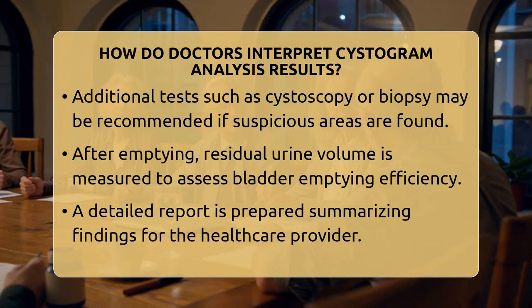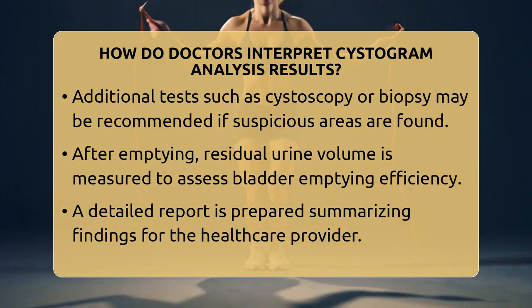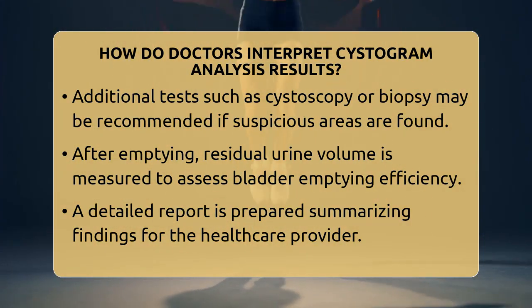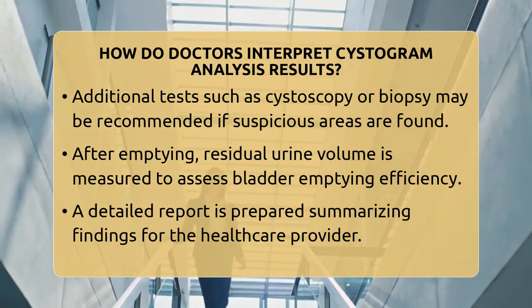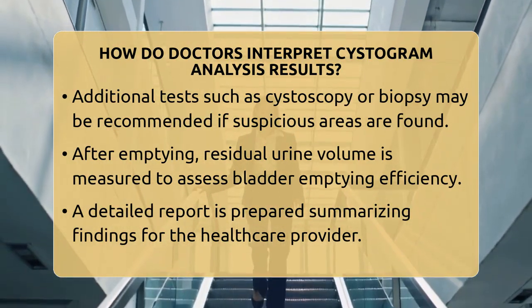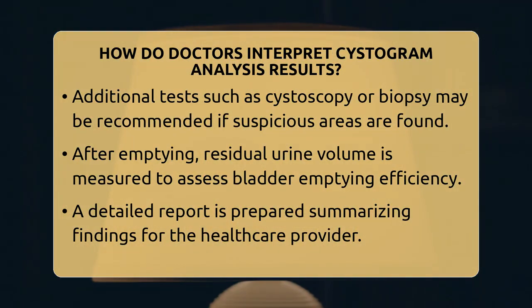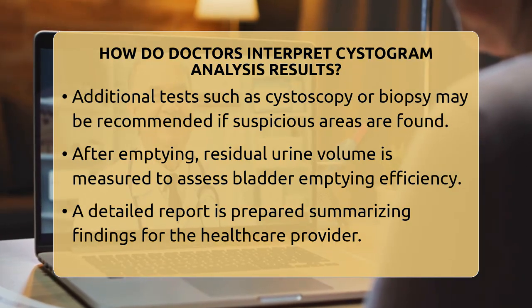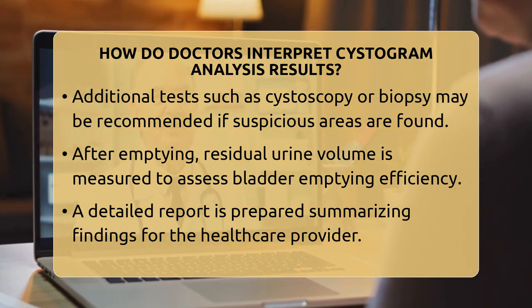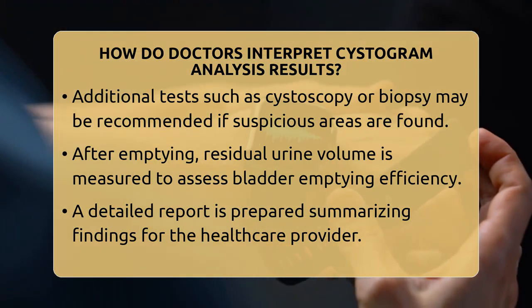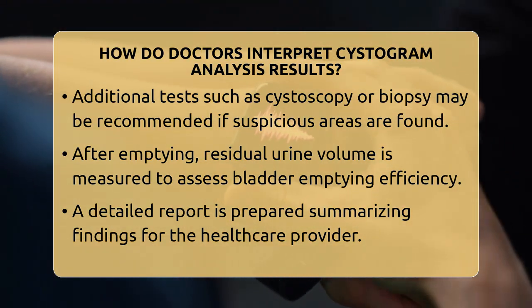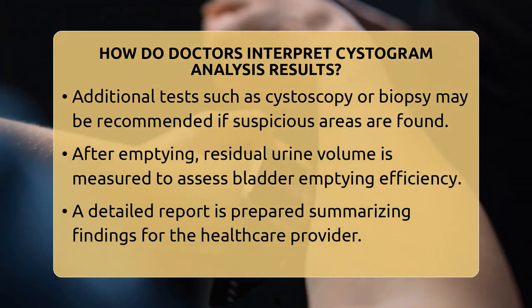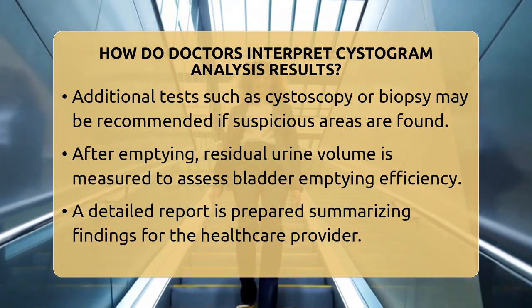Another key part of interpretation involves searching for any suspicious masses or growths inside the bladder. These could be signs of tumors or other abnormal tissue. If such findings are present, your doctor might recommend additional tests like cystoscopy or biopsy to get a closer look. After the bladder is emptied, the radiologist may measure how much urine remains. A high residual amount can mean the bladder isn't emptying properly, which might be caused by blockages or nerve issues.